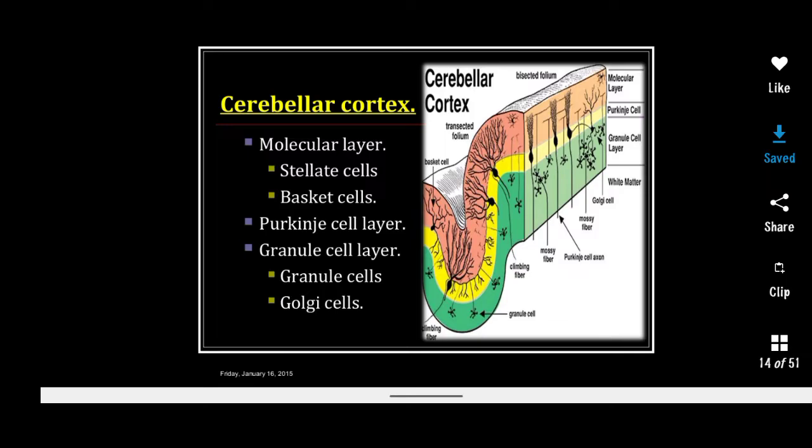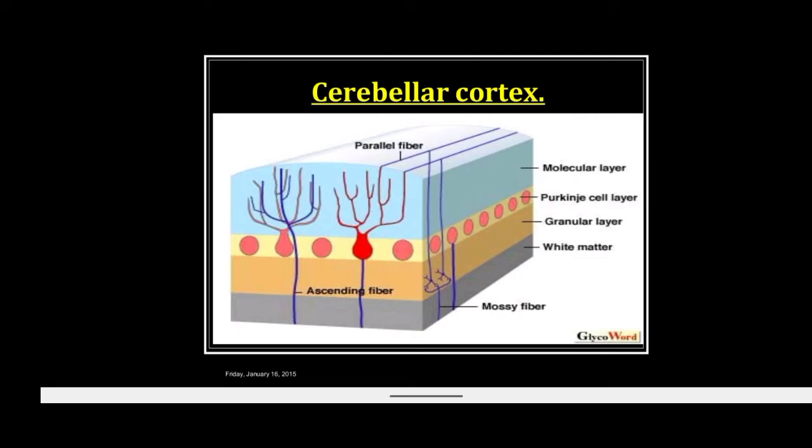And the axon branches extensively and forms the inhibitory synaptic connection with the dendrites of the granular cells. So these are the different layers of the cerebral cortex.